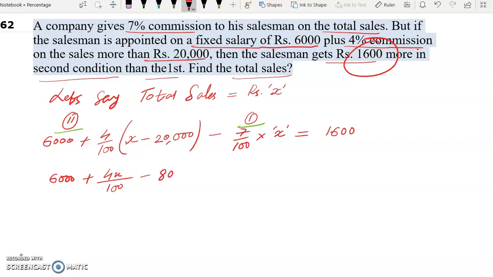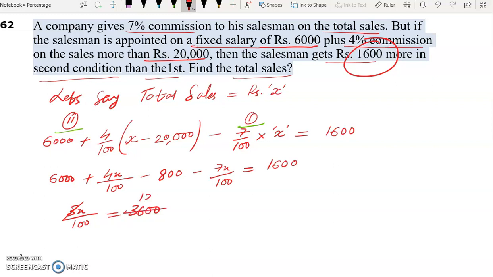So this will come as 800 minus 7x by 100 is equal to 1600. Now if we solve this, 7x minus 4x, 3x, 3x by 100 is equal to 16 plus 8 is 24. 24 minus 60, 60 minus 24 will give us 3600.